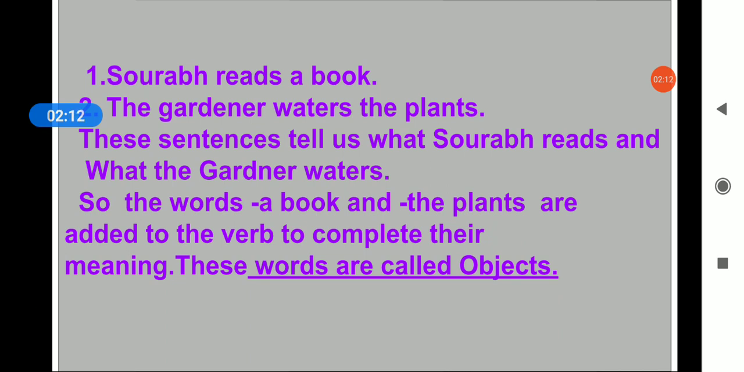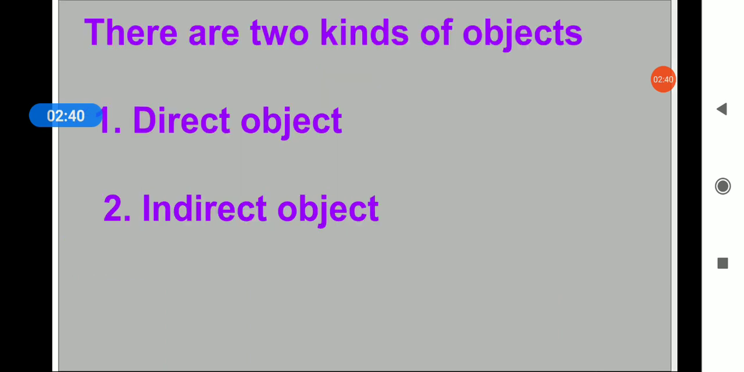So, we have the action verb. Now, it is explaining to us that Saurabh reads a book and the gardener waters the plant. These sentences tell us what Saurabh reads and what the gardener waters. So, the words a book and the plant are added to the verb to complete their meaning. So, these words are called objects. Now, there are two kinds of object. First is direct object and second is indirect object.